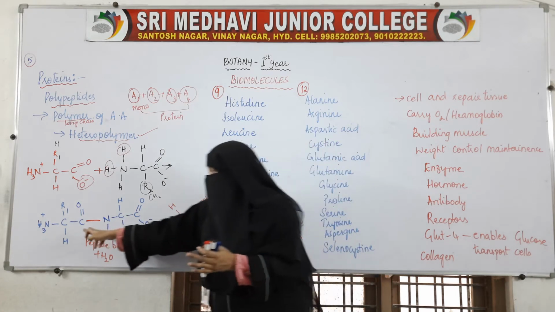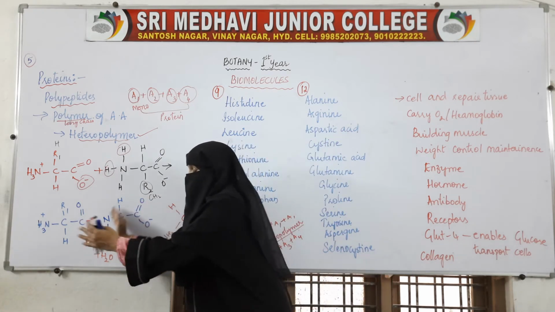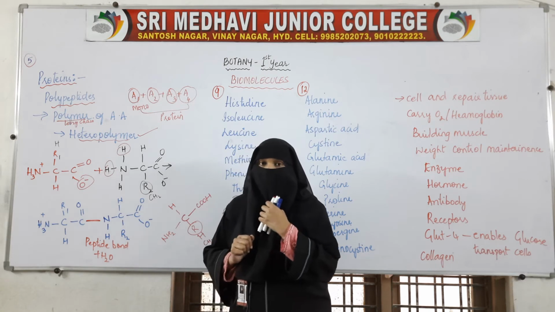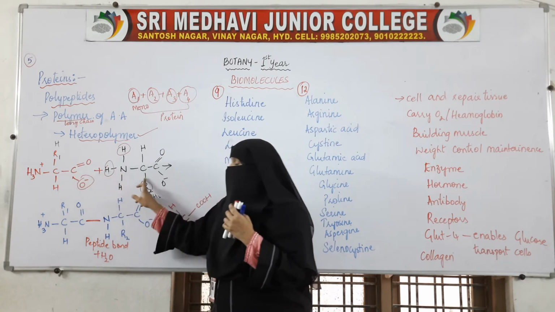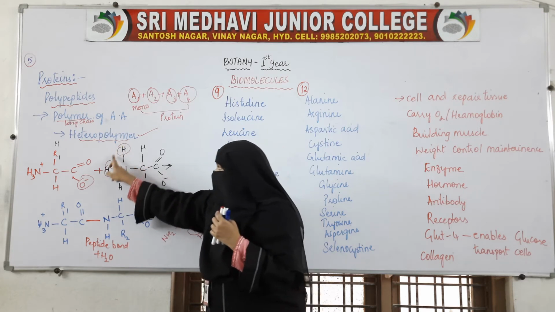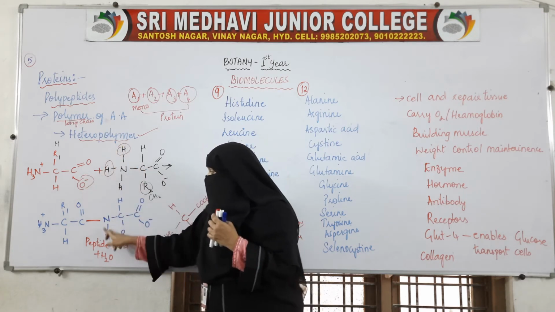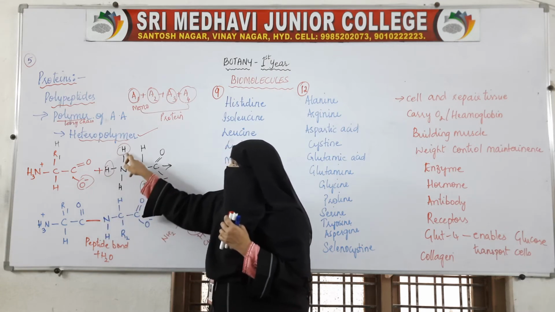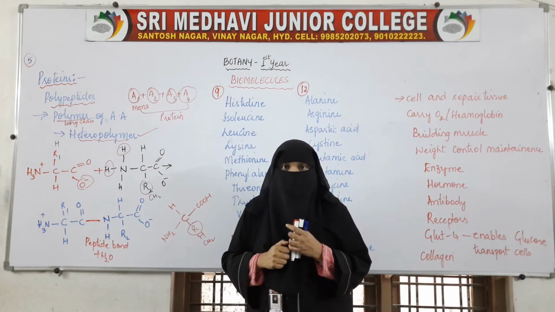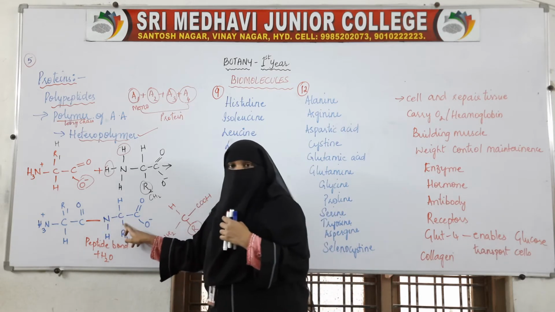So here this amino acid is joined with this another amino acid. Both of them are joining. How are they joining? This water is removed and a bond is formed. Like this, one bond is there.